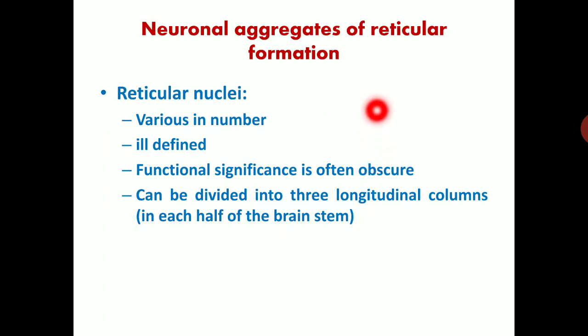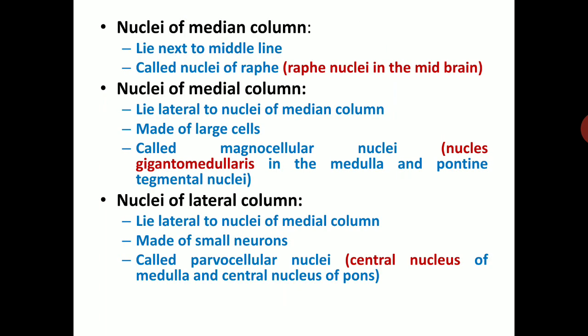Neuronal aggregates of reticular formation. There are reticular nuclei, varying in number, with ill-defined boundaries. Their functional importance is often obscure, and they can be divided into three longitudinal columns in each half of the brain: nuclei of the median column, nuclei of the medial column, and nuclei of the lateral column. Nuclei of the median column lie next to the midline and are called nuclei of Raphe.